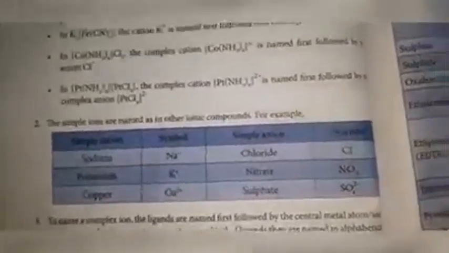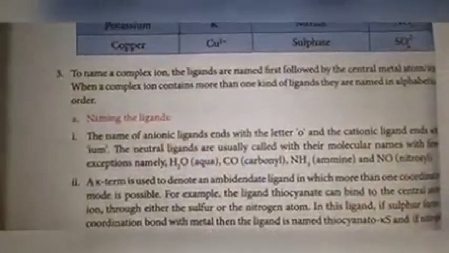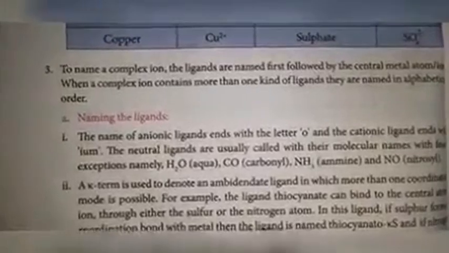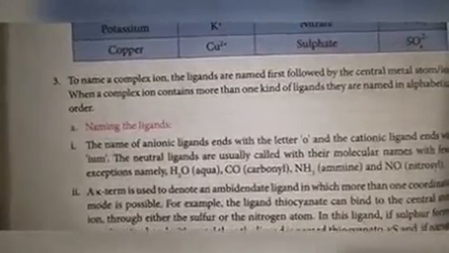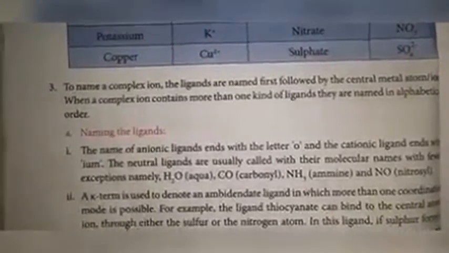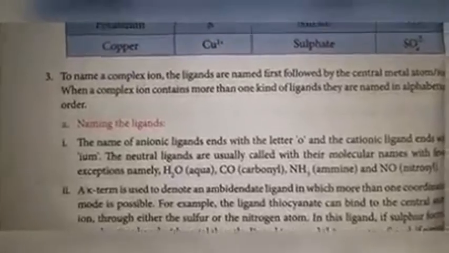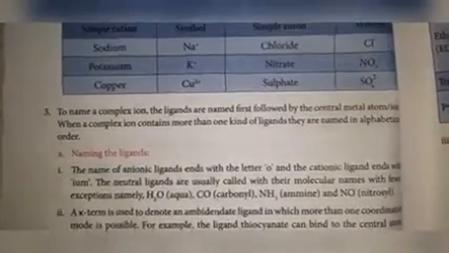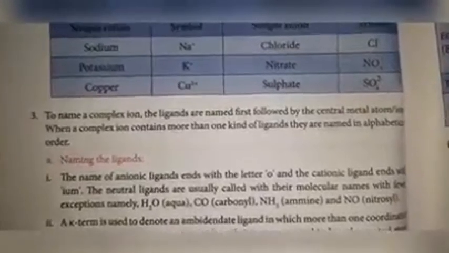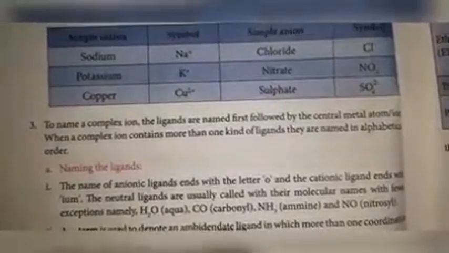And third point, to name a complex ion, the ligands are named first followed by the central metal ion. To name a complex ion means the square bracket. That square bracket usually contains the central metal ion and ligand. In the square bracket, two components are there. One is the central metal ion, another one is ligand.